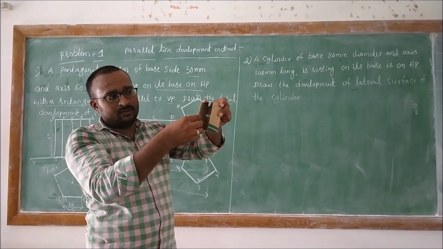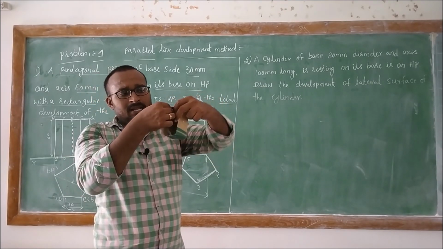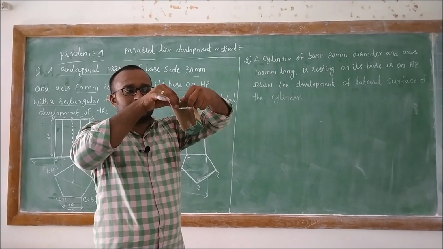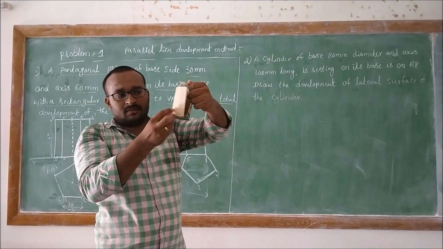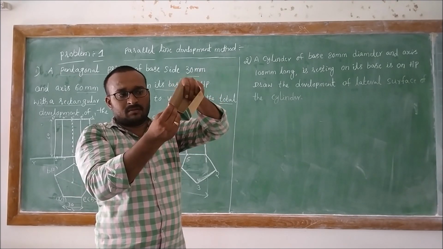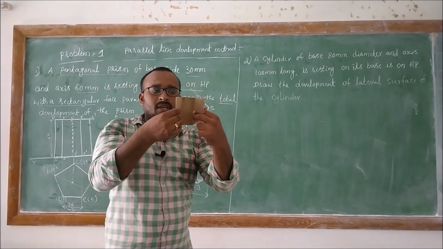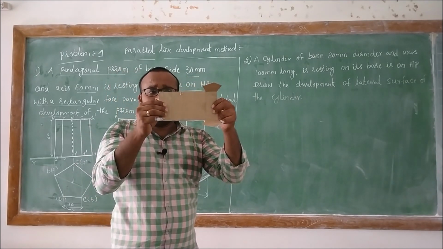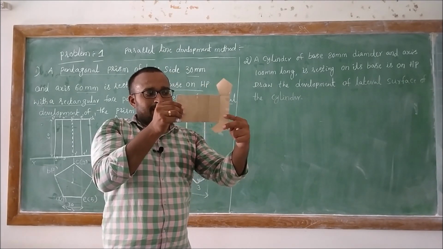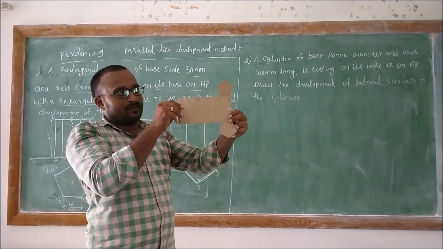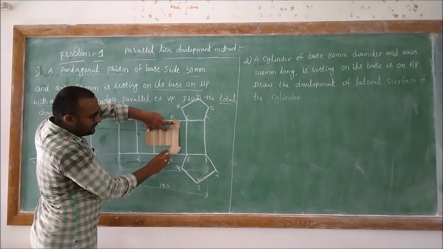Then I am going to develop the lateral surface. So here it is the lateral surface of the given problem. Then here it is the total development. Right? So here you can observe the total development of the prism.